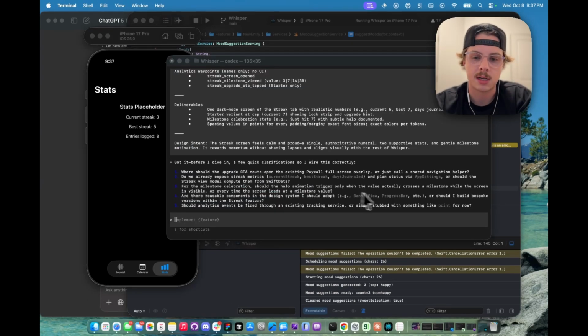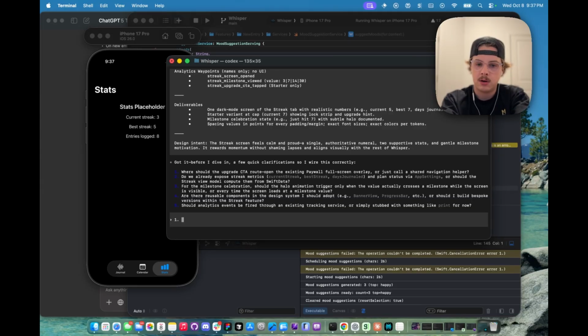So before it starts, it's going to ask a few clarifying questions. Where should the upgrade call to action route? Open the existing paywall, full screen, or overlay, or just call it with a shared navigation helper? We want the paywall to be a full screen overlay. Two, do we already expose streak metrics and plan stats via app settings, or should the streak view model compute them from Swift data? I'm not sure how the app or Codex did this earlier, so I'm going to let it figure that out.